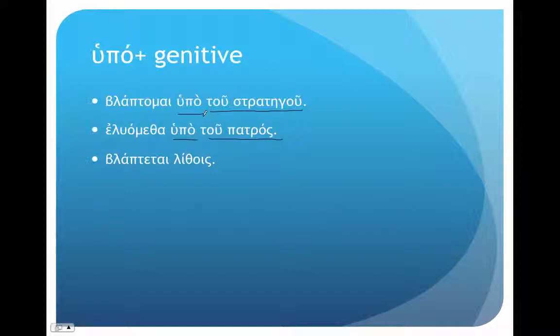So in an active voice, this genitive of agent, that would be your nominative, that would be your subject. But in a passive voice, if your verb is in the passive voice, the genitive is going to be used with hupo to tell you by whom, who did the action. Now, this should be distinguished from the dative of means. The genitive of agent tells you who, or by whom, but the dative of means tells you by what.